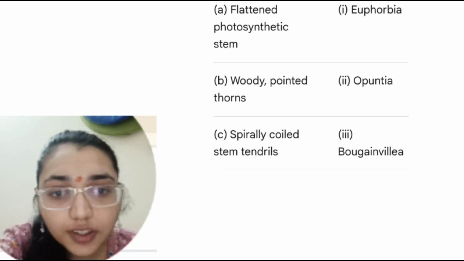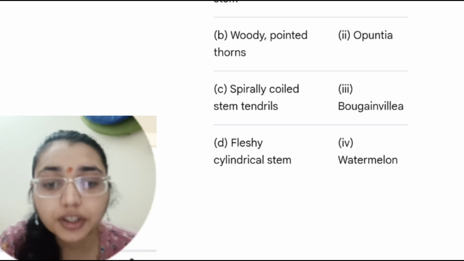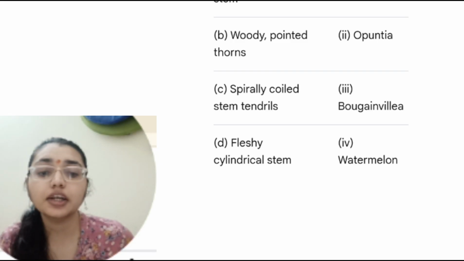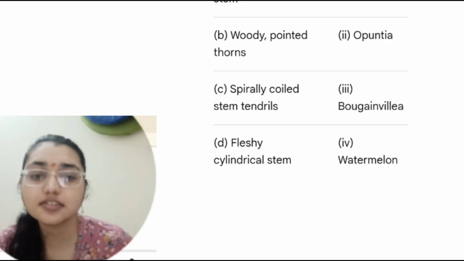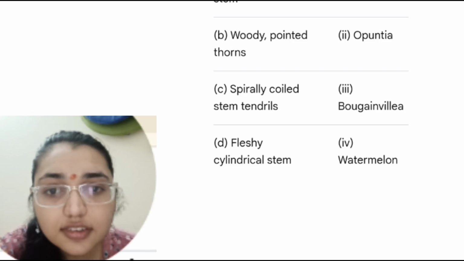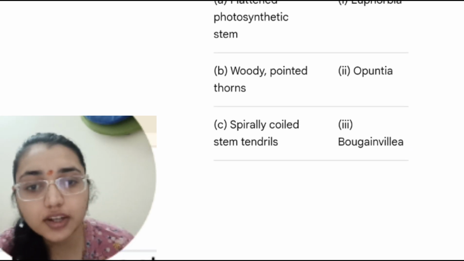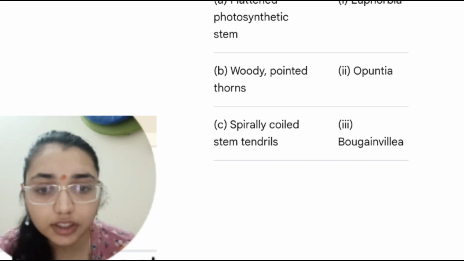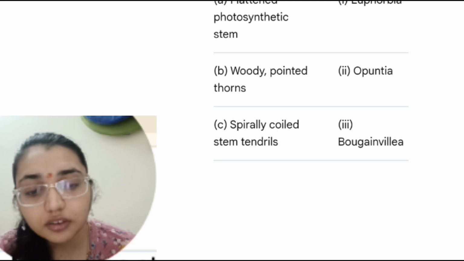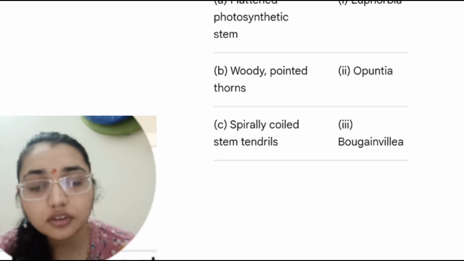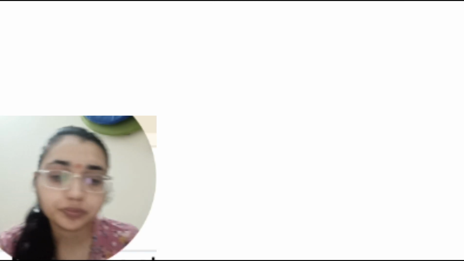Bougainvillea has protective thorns. Watermelon has tendrils, it is a climber. Euphorbia has a fleshy cylindrical stem. So woody pointed thorns are present in Bougainvillea, spiral coiling stem tendrils in watermelon, and the fleshy cylindrical stem is Euphorbia.